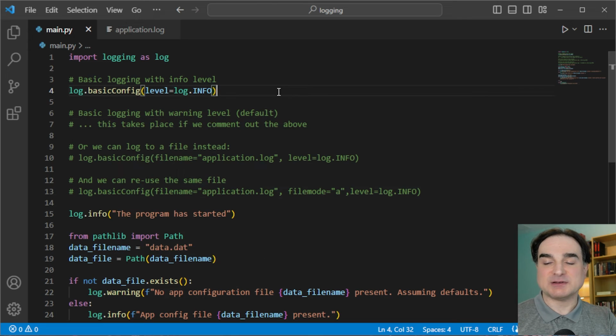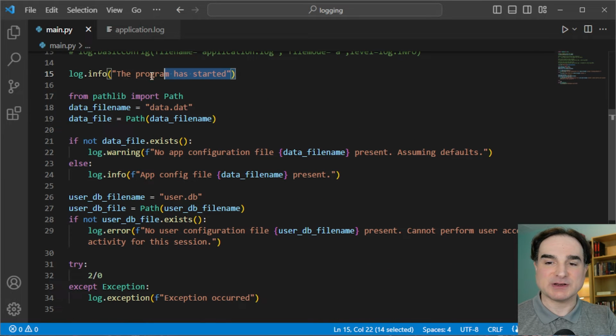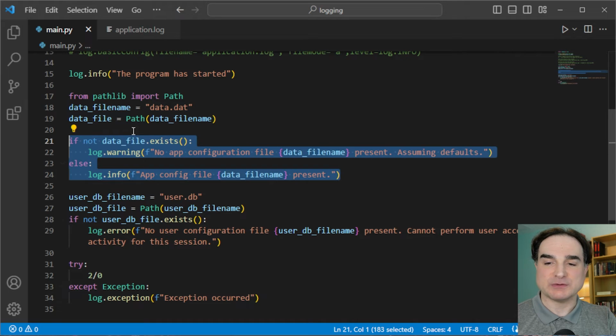For this example, I'm going to set the default level to info, and so the first message generated will be a note that the program is now running. Now in this next block of code, we're going to try to determine if a configuration file exists. And if it doesn't exist, we're going to warn the user by emitting a message. If it does exist, then we log an informational message about which file it is.